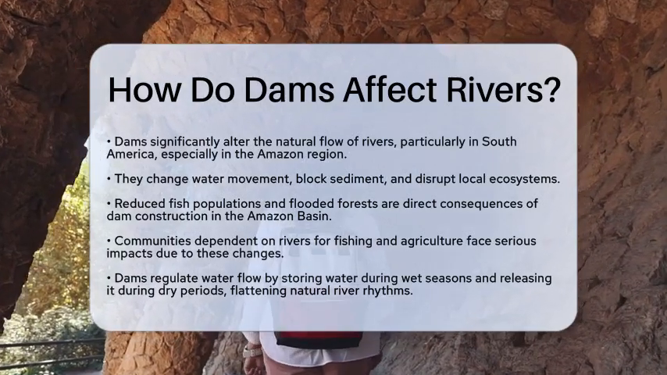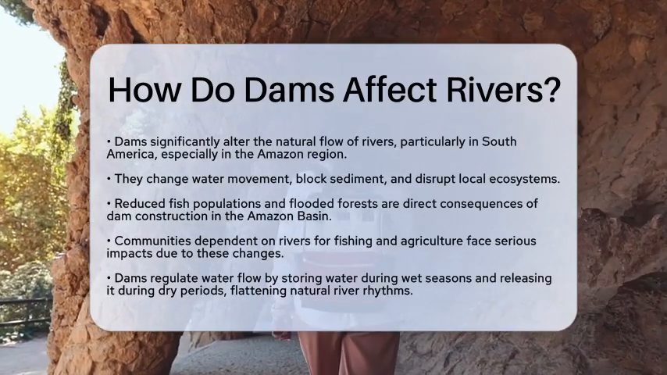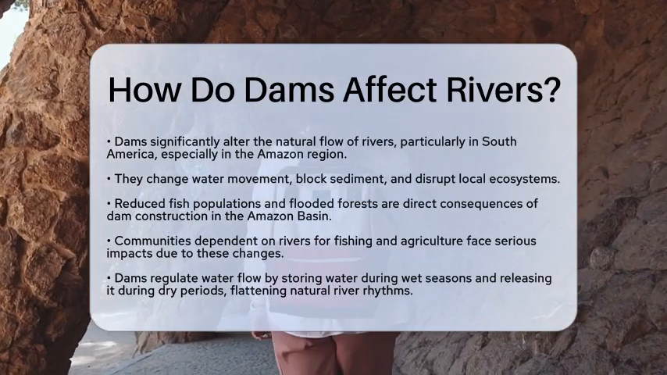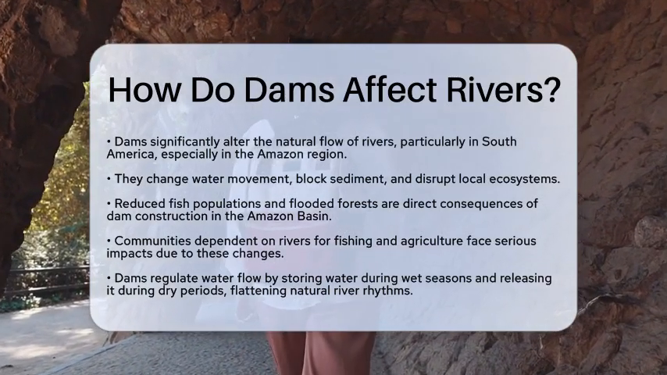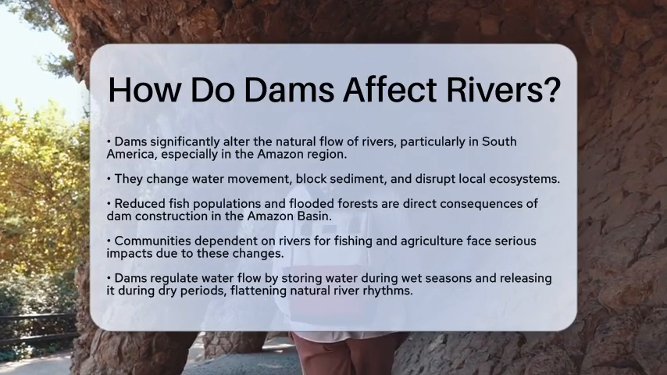They change how water moves, block sediment, and disrupt local ecosystems. In the Amazon basin, these changes can be seen through reduced fish populations and flooded forests. Communities that rely on these rivers for fishing and agriculture are directly impacted.